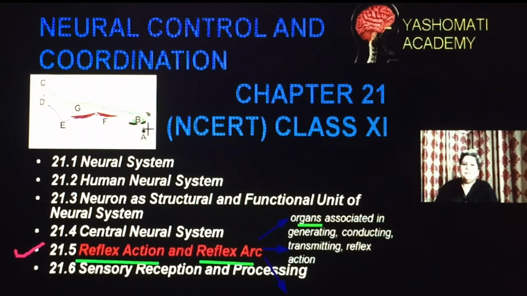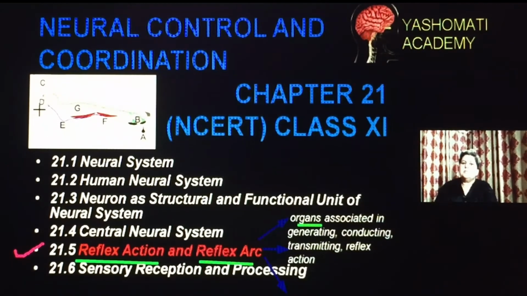From the finger, the stimulus goes to the spinal cord, and there the response is formed. This response is transmitted to the muscles which are attached to your finger, or maybe to the finger of the other hand. Wherever the response is sent, there the action takes place and the pin is removed.